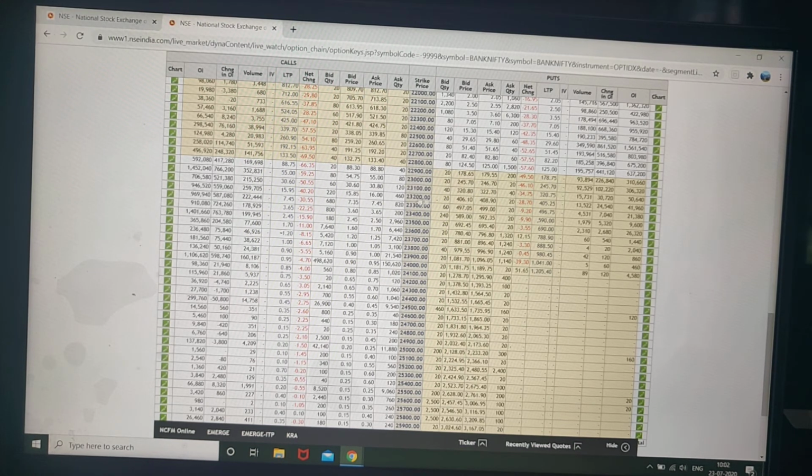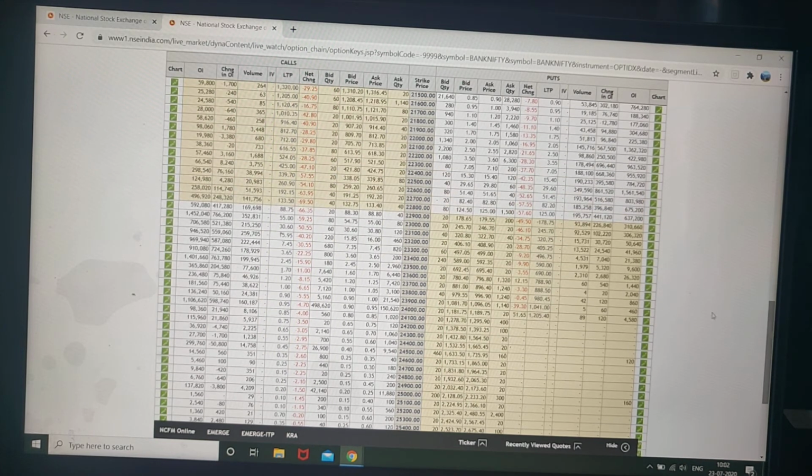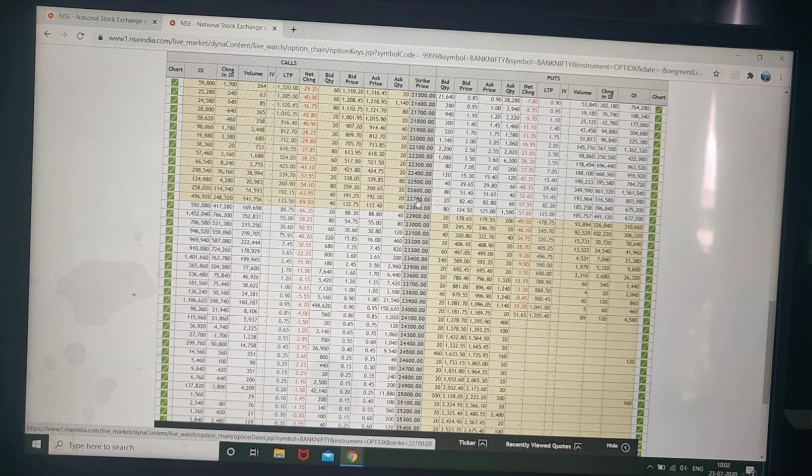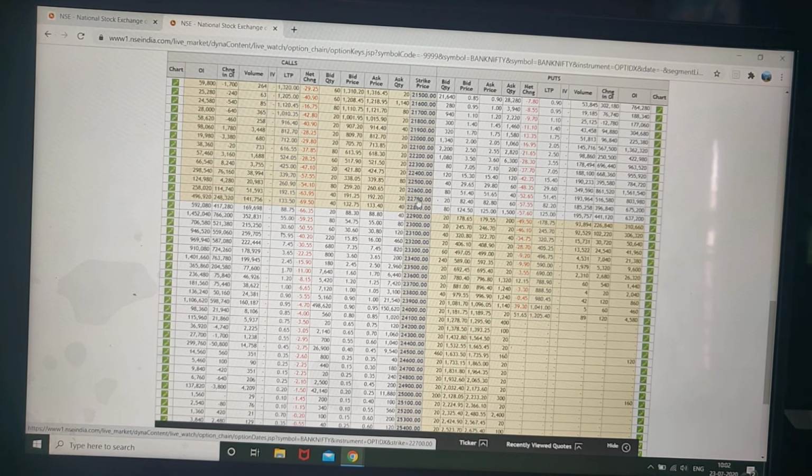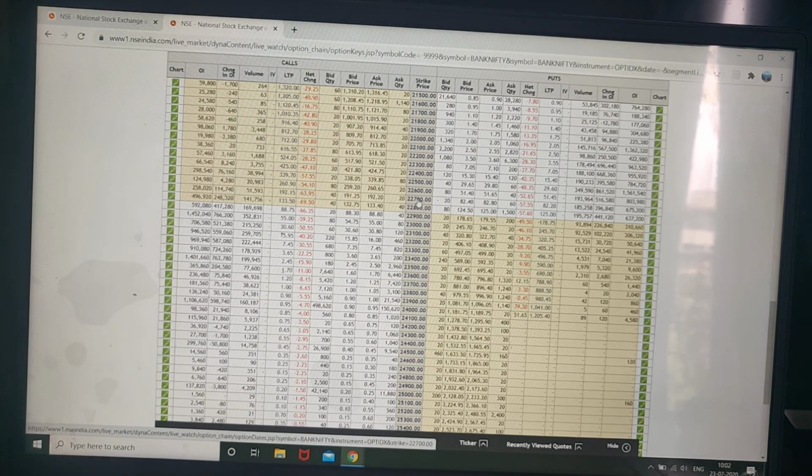Okay. And here the lot size is, you can see this figure. Whichever is the minimum, that is the lot size, around 20. So here the lot size is 20. In Nifty's case, it was a lot size of 75. Basically, the main principle is that if we multiply this by this, the overall contract value will be around 5 to 6 lakhs, 5 lakhs around.